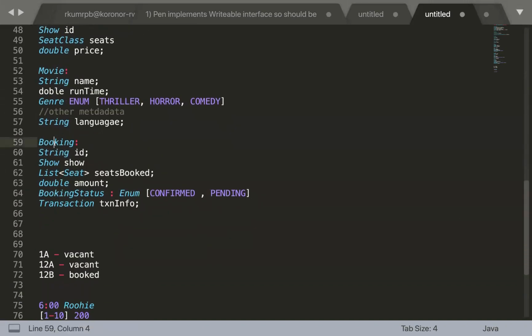Now, as soon as a booking starts, or the booking initiation happens, at that time the transaction status or the booking status will be pending, right? At that time, you can mark these seats as booked. And as soon as the timing expires and you don't receive the payment confirmation in this transaction info, you can unblock that seat. Based upon that, you can have this information very well, either based upon the movie or based upon the payment type. For both things you can have this information.